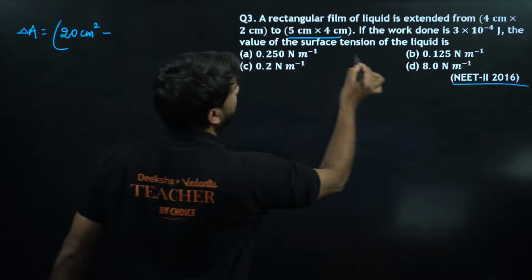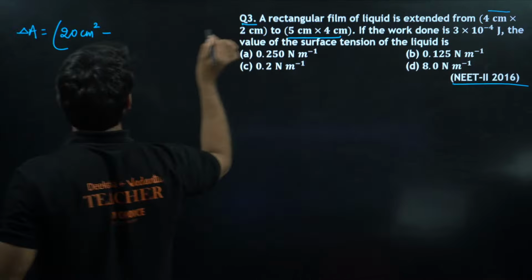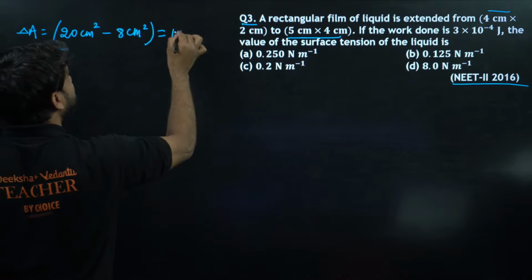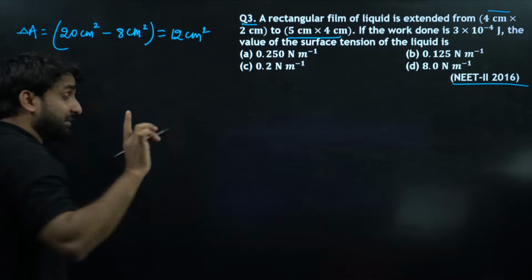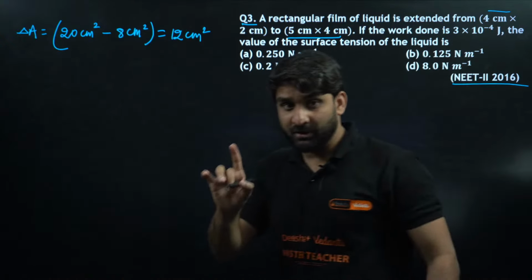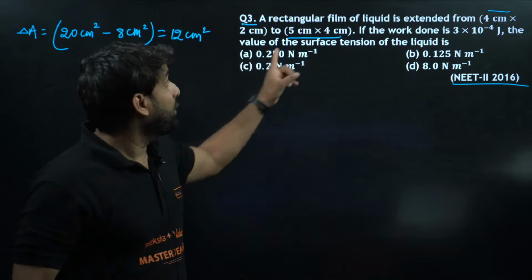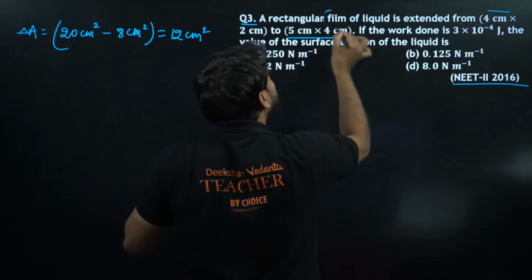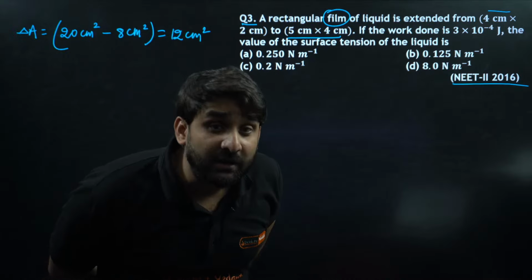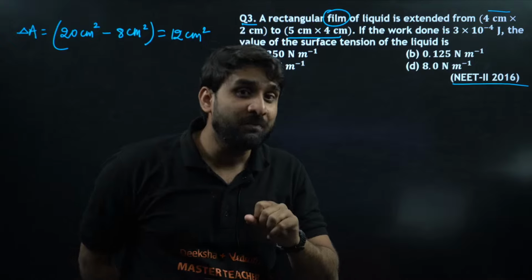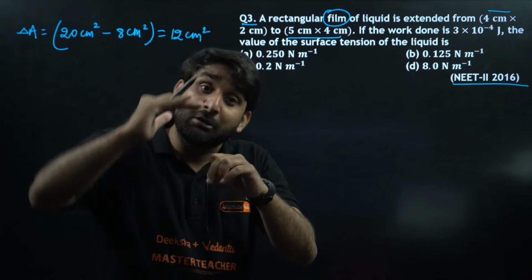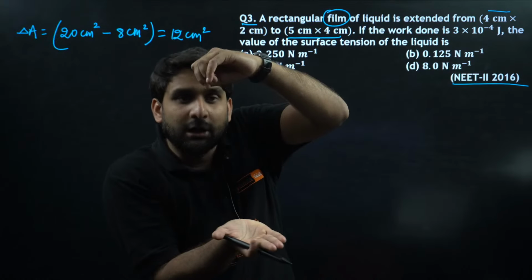Minus initial area, 4 centimeter by 2 centimeter. So this is 12 centimeter. So the change in area is, my dear champion, 12 centimeter square. But a very important concept here, we are talking about rectangular film. Can you see here, rectangular film? So in rectangular film of any liquid, there are two surfaces. Do you know? There are two layers. So the area increment will occur in both the layers, upper layer and the lower layer.